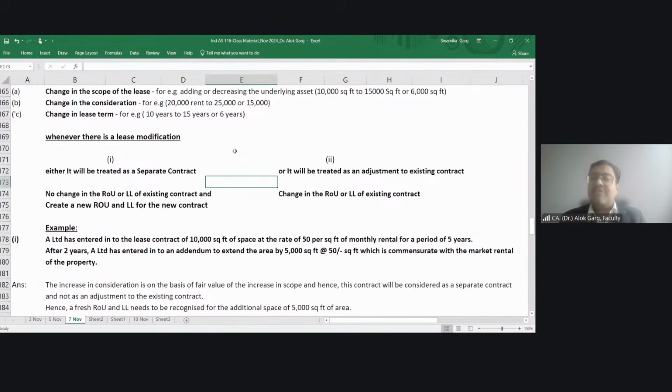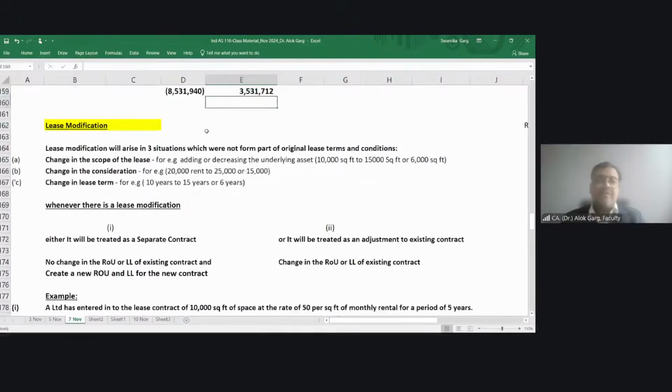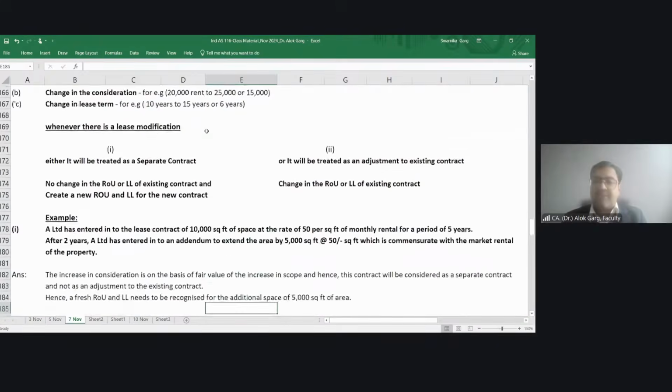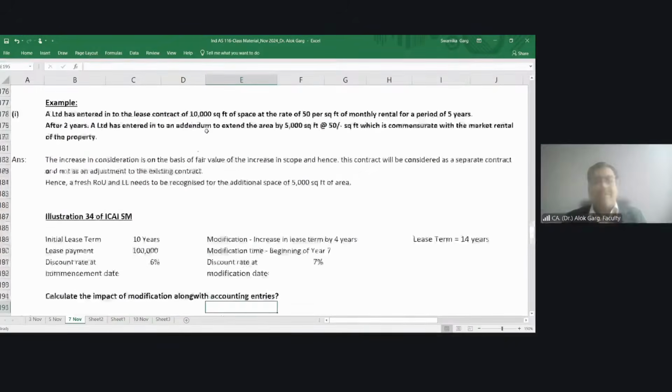The notes which I am presenting right now have multiple tabs, right? Every concept is coupled with an example. First the concept is there, then real-life simple examples from which you will quickly understand what it means. Then you can see my own example, then the illustration from the ICAI study material.